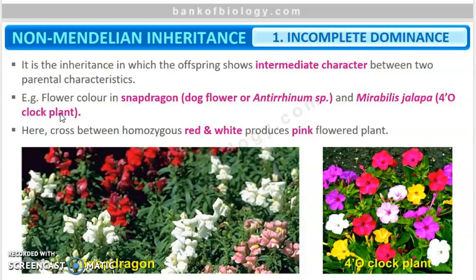This pink color was not found in either of the parents, but see, an intermediate character has been formed. Okay, now let us see how we can work out this cross between the red and white flower using Mendel's monohybrid cross. We will do it with the help of the Punnett square, and then it will be clear for you. I'm going to take the red colored flowers as capital R and capital R. These are the parent generation. P is the parental generation, so I'm writing it as P.